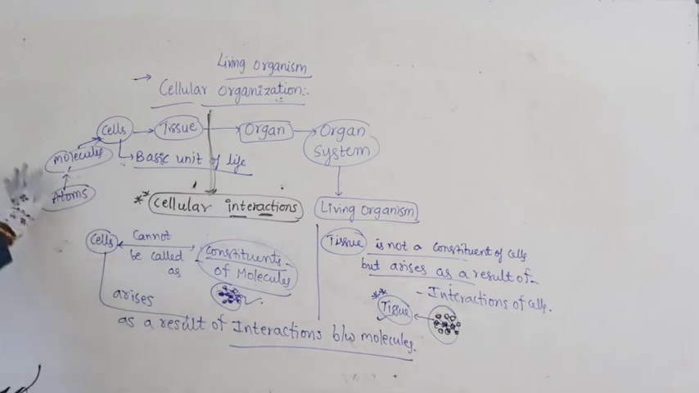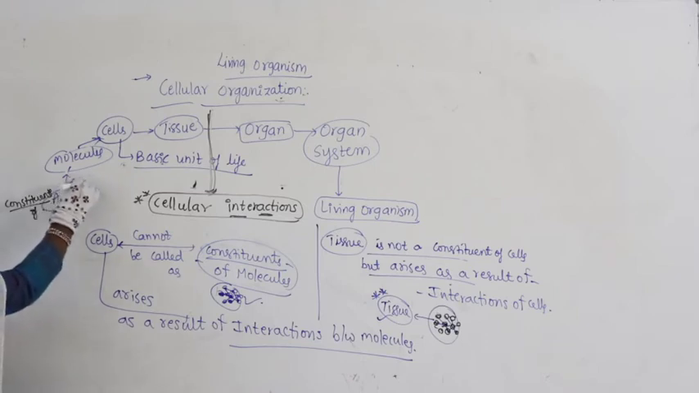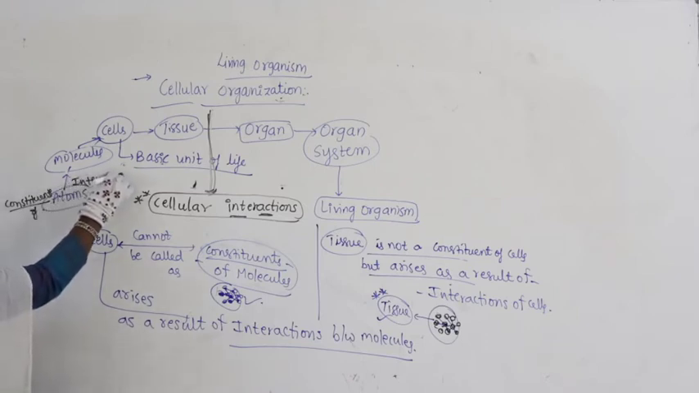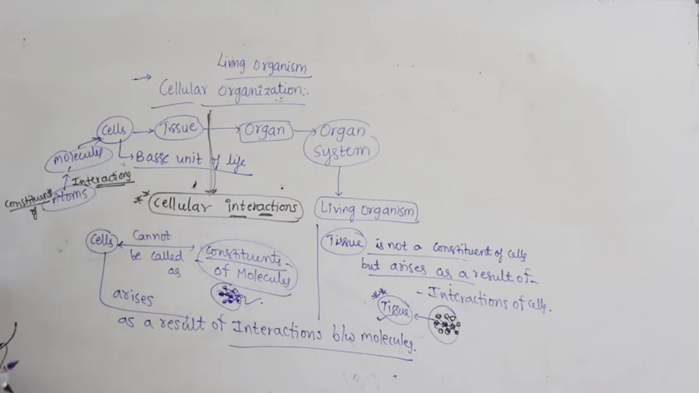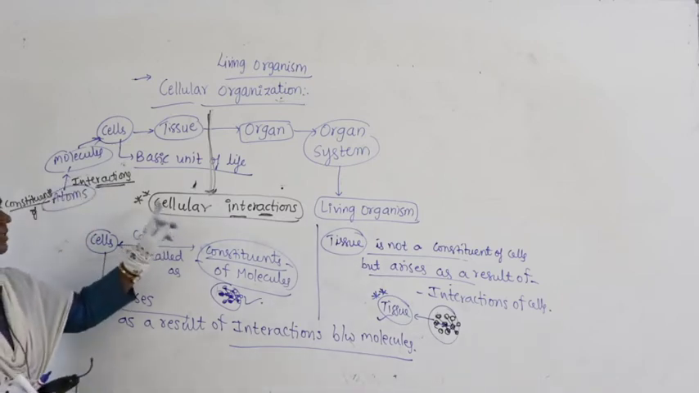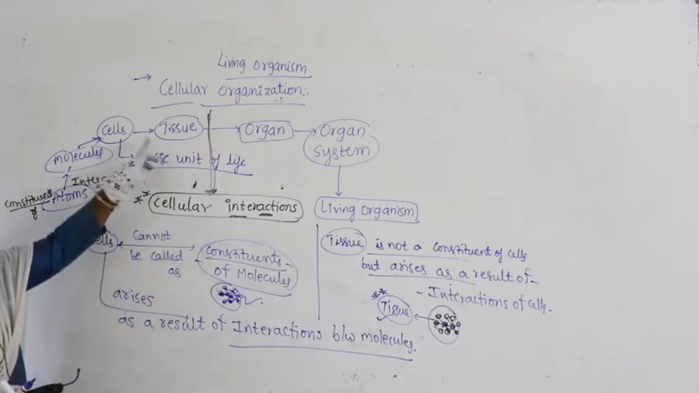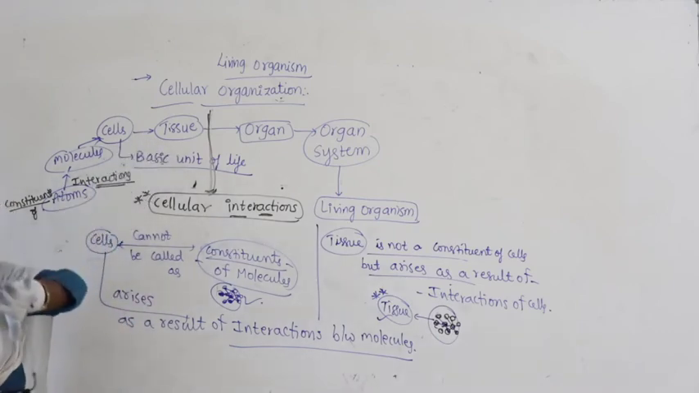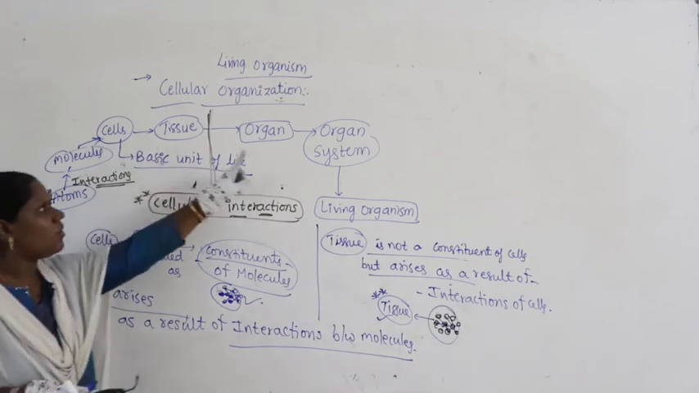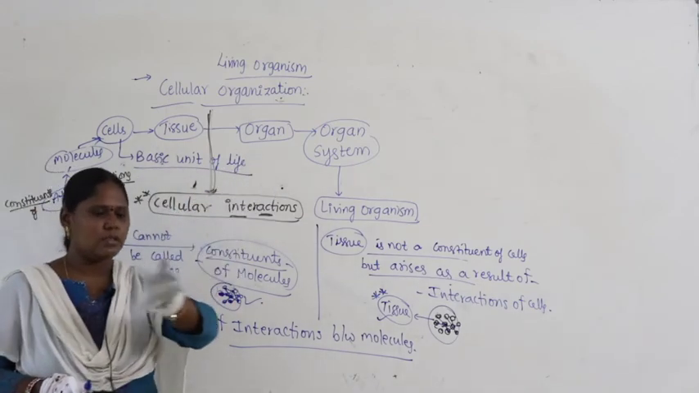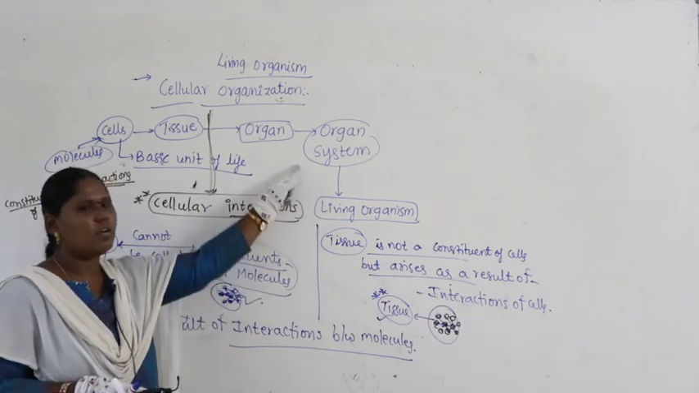Similarly, molecules cannot be called simply the constituents of atoms, but they arise as a result of interactions. That is what we call cellular interactions. When you keep all cells together, that cannot be called a tissue. When you keep all tissues beside each other, it cannot form an organ. When you keep all organs at one place, it cannot form an organ system.